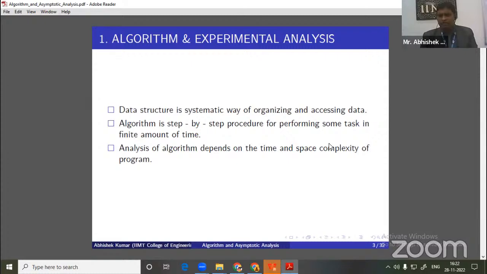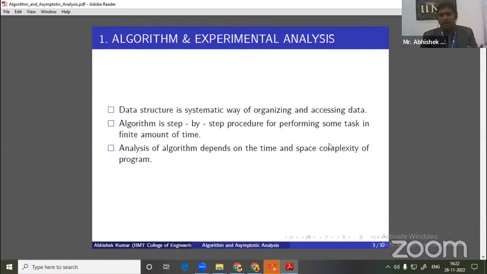So how can we measure this? Let's assume there are a number of algorithms A1, A2 up to AN. Which algorithm will be better? How can we decide? To decide that, there are two basic parameters, or two basic constraints, that we use to analyze an algorithm: one is called time complexity and one is called space complexity.